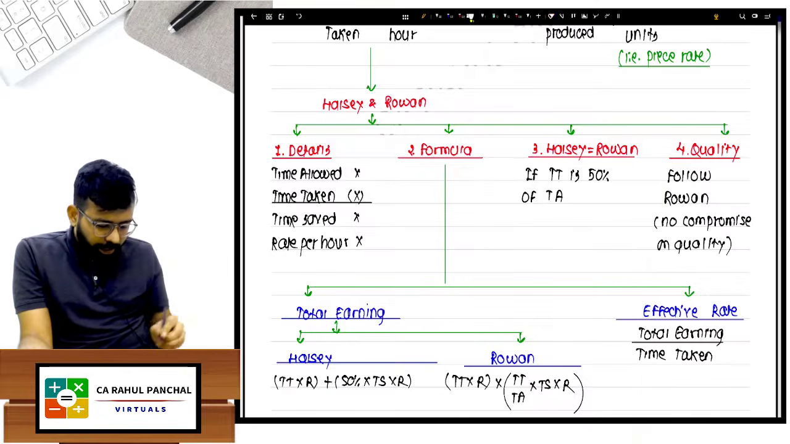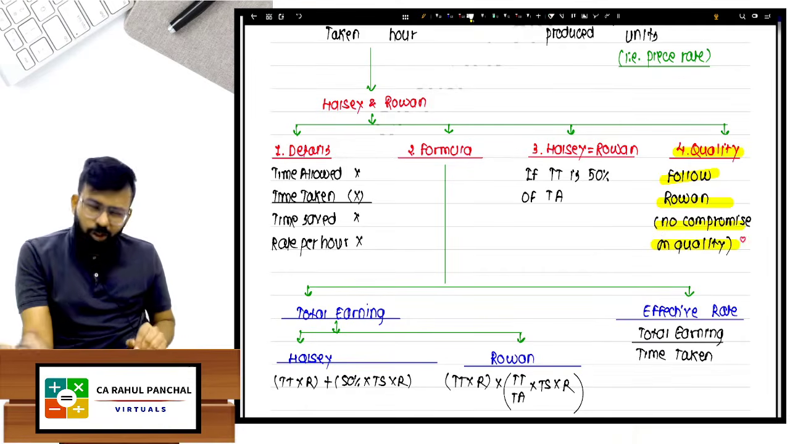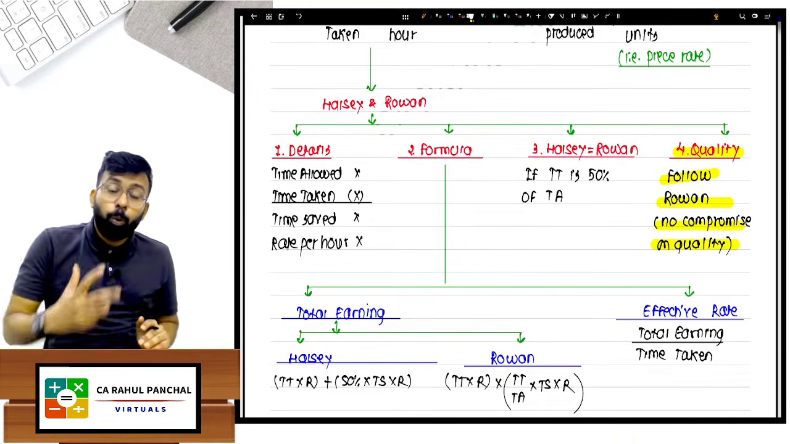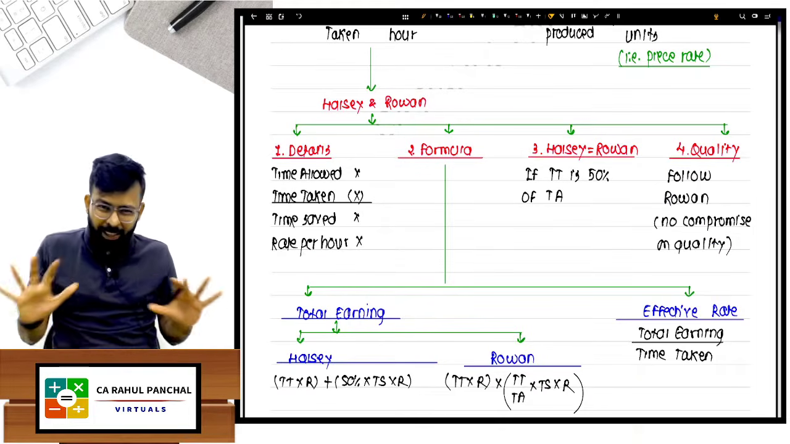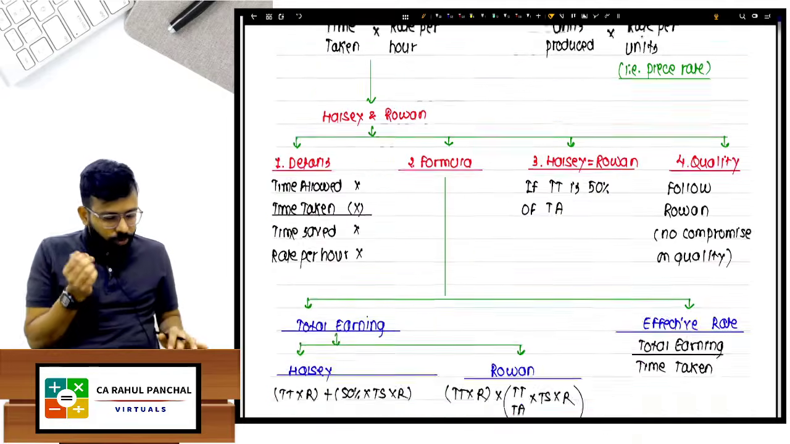A question may not come, but I have explained the logic in the regular class. You just need to remember, if you want to maintain the quality, Rowan system. I have explained the logic in class. This is not the time where I can explain everything again. Okay. So sir, the first part is done.